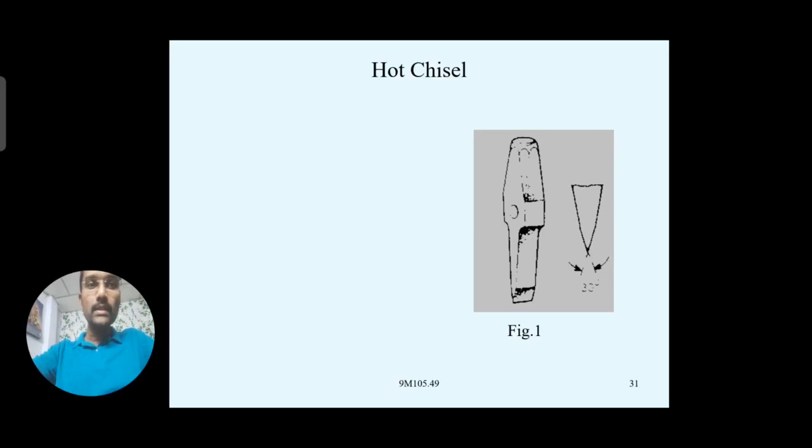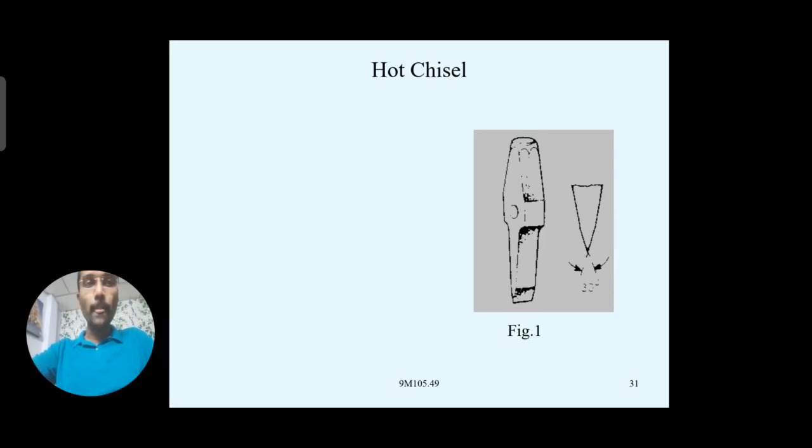And here there is no need to make this hot chisel end hardened or tempered. It is not required for these hot forging operations.